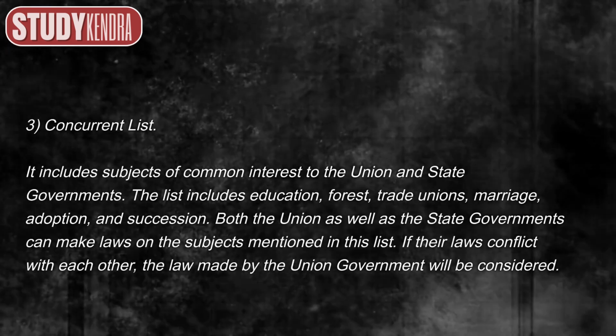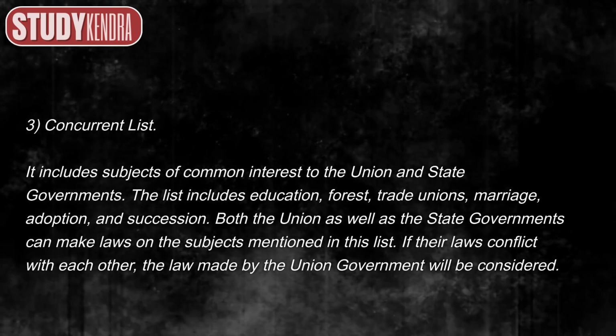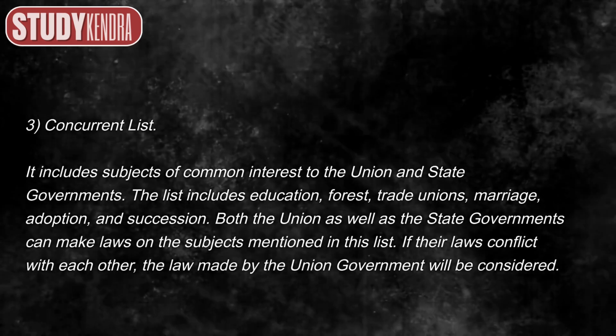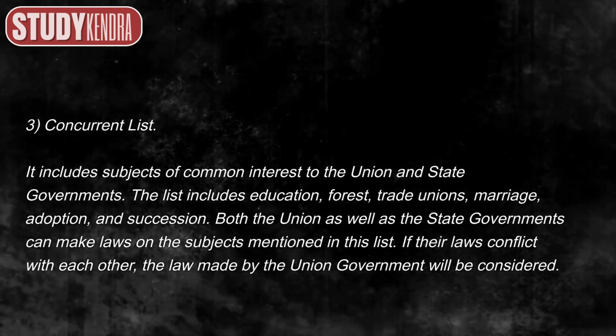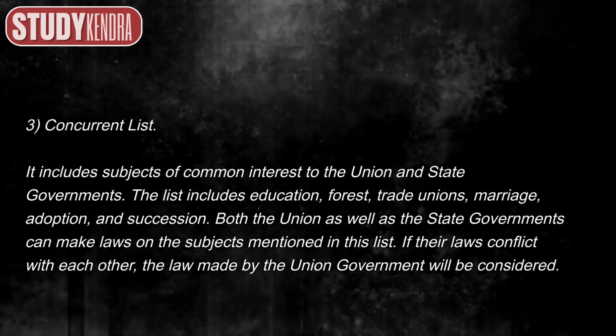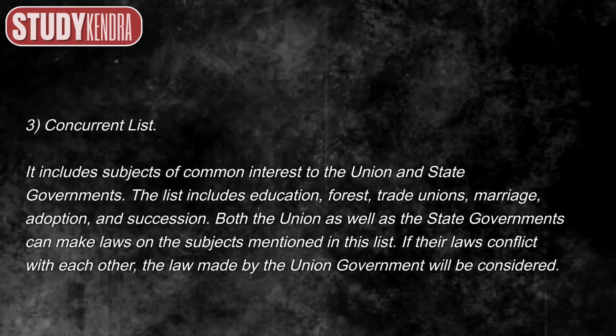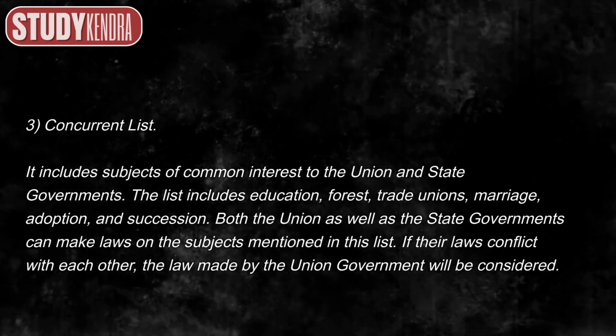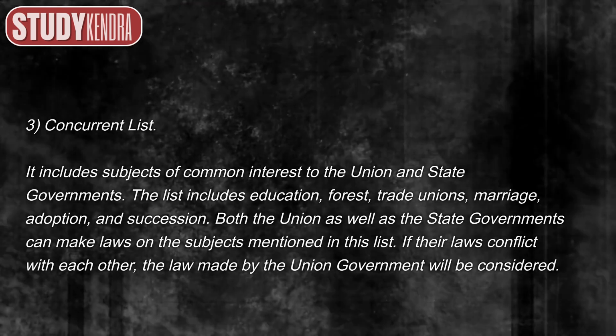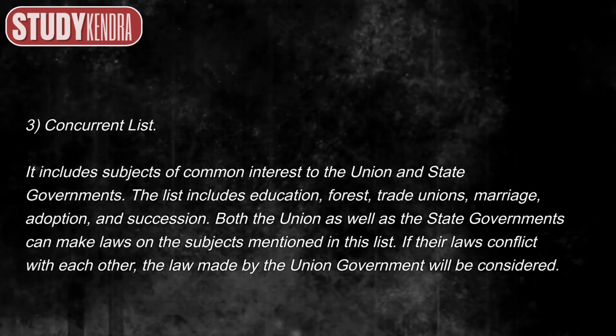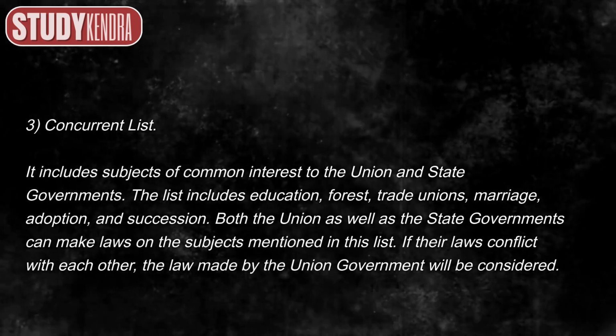It includes subjects of common interest to the union and state governments. The list includes education, forest, trade unions, marriage, adoption, and succession. Both the union as well as the state governments can make laws on the subjects mentioned in this list. If their laws conflict with each other, the law made by the union government will be considered.